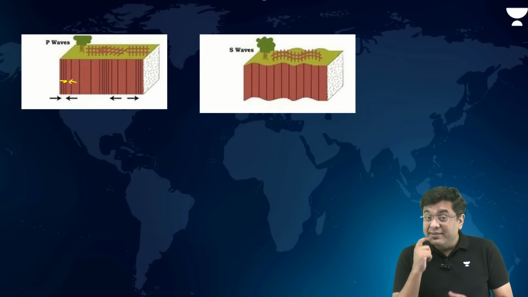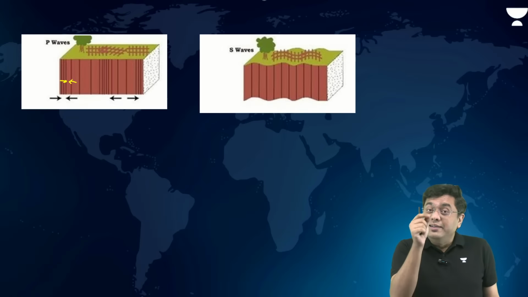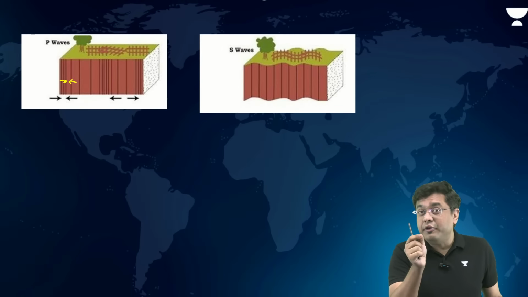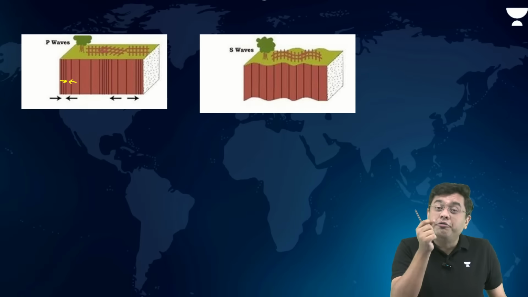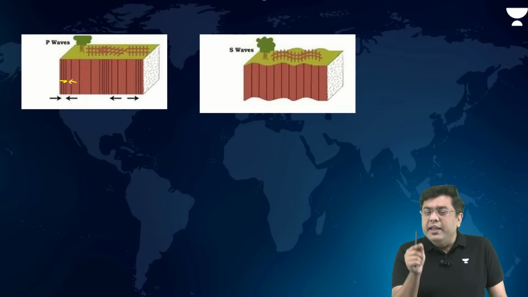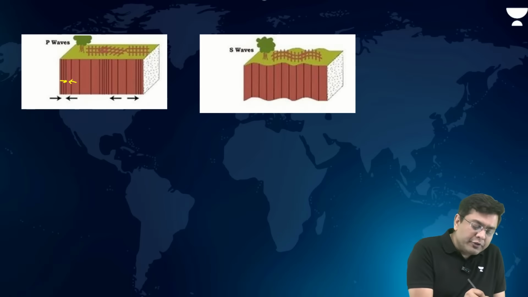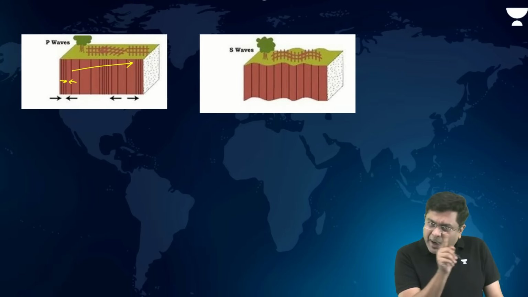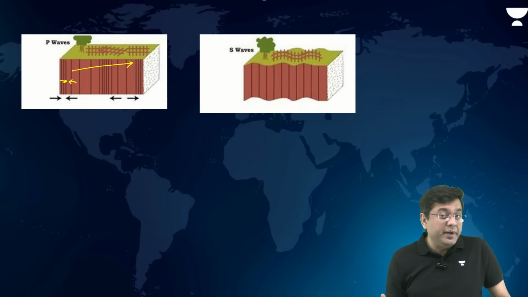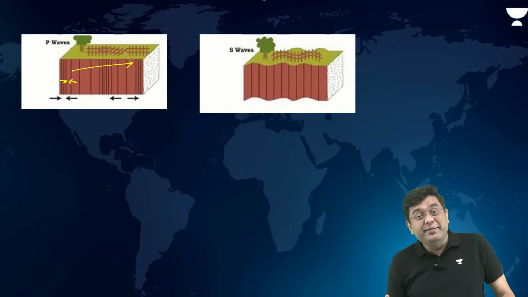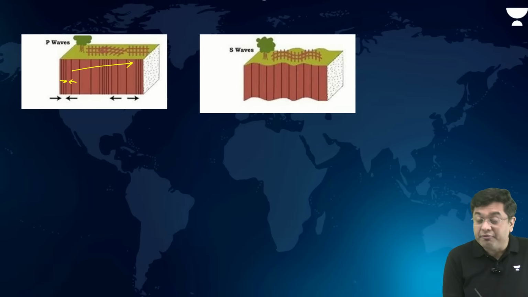So that means in the case of P waves, and listen to this very carefully, the direction of wave movement is same as the direction of the particle movement. Wave is also moving in this direction. Particles are also oscillating in the same direction. That means propagation of wave or the wave speed will be much higher.